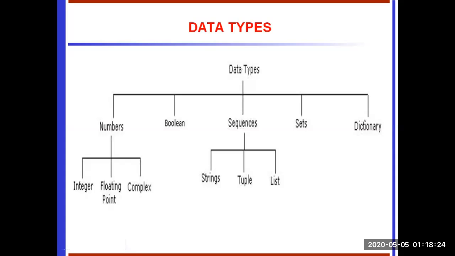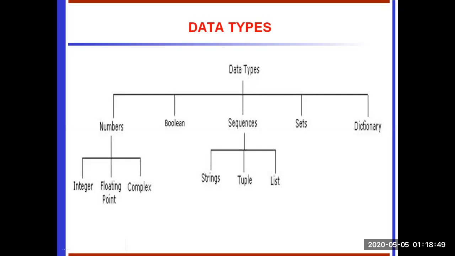Numbers. The number data type stores numeric values. Python has three number data types: integer, float, and complex. We are using only real numbers. Without a fraction point, we go for integer. With a fraction point, we use floating point.